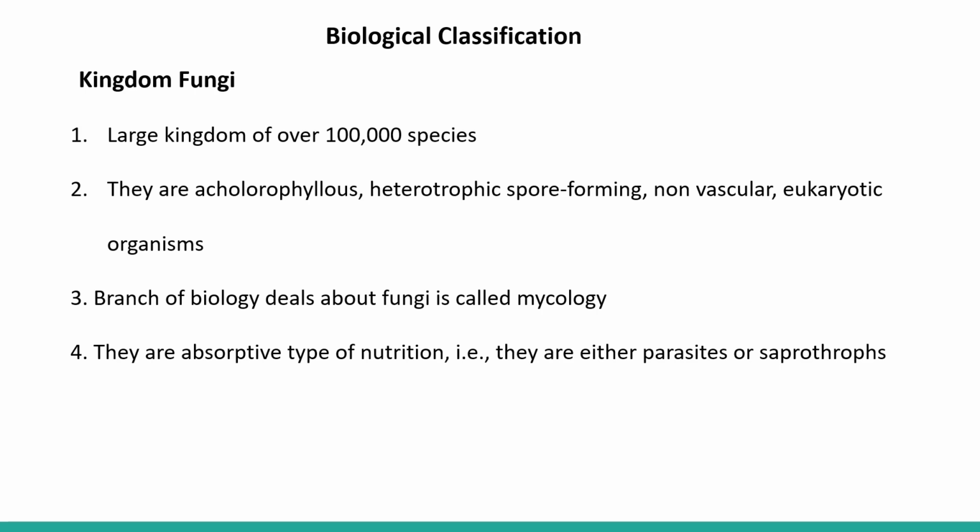Fungi are achlorophyllous. Achlorophyllous means they don't have any chlorophyll, so they cannot make their own food. That is why they follow a heterotrophic mode of nutrition. They also produce spores. Generally, they reproduce by producing spores, and there are different types of spores. We will see them in the next slides.